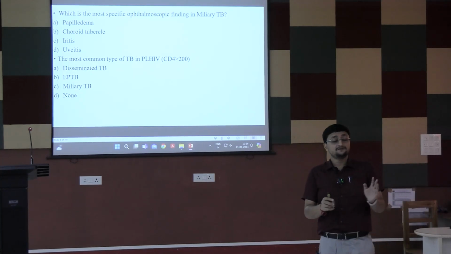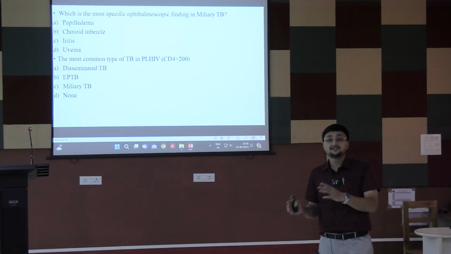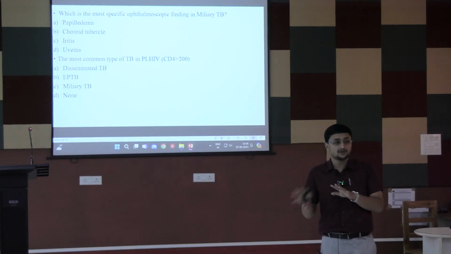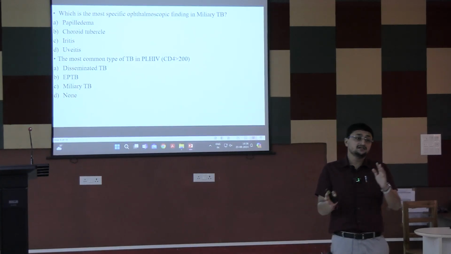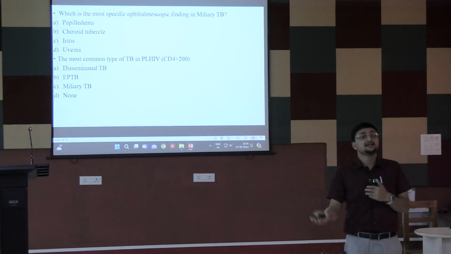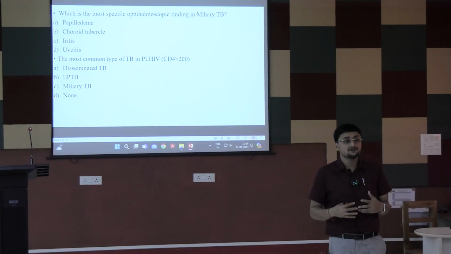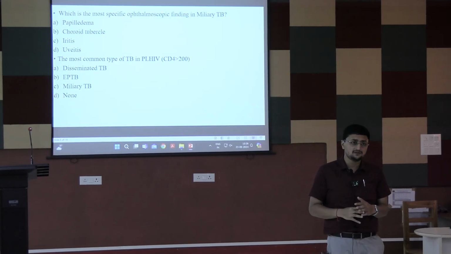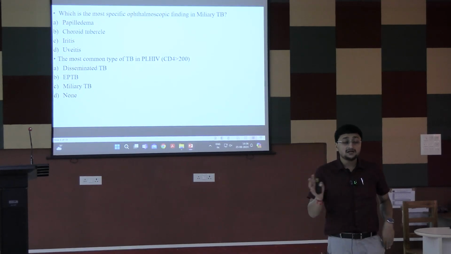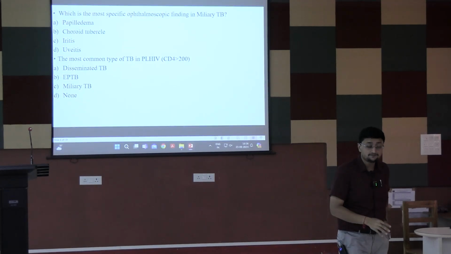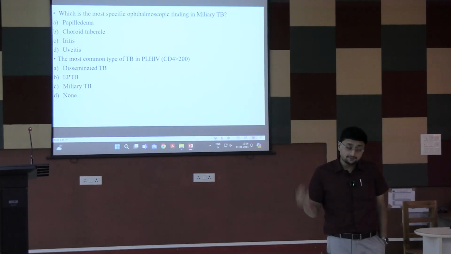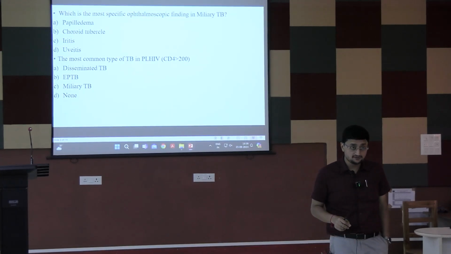Because in case of PLHIV with CD4 more than 200, that means his immunity is not much lower. So that simulates the secondary tuberculosis. Pulmonary tuberculosis is the most common, secondary tuberculosis being cavitary lesions and consolidations also. But in case of CD4 less than 200, the immunity is pretty much lower. So extrapulmonary tuberculosis, disseminated tuberculosis.